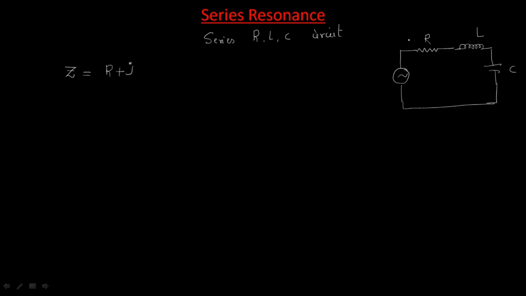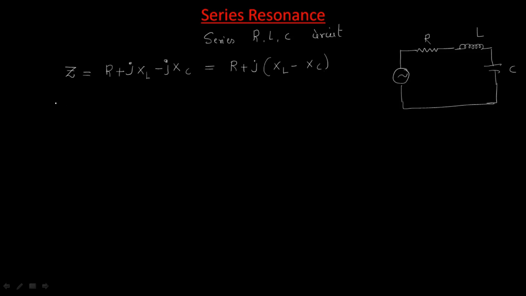This is the real part, and these are the reactive or imaginary parts: this value is jXL and this value is minus jXC. The j term is common, the remaining term is XL minus XC.